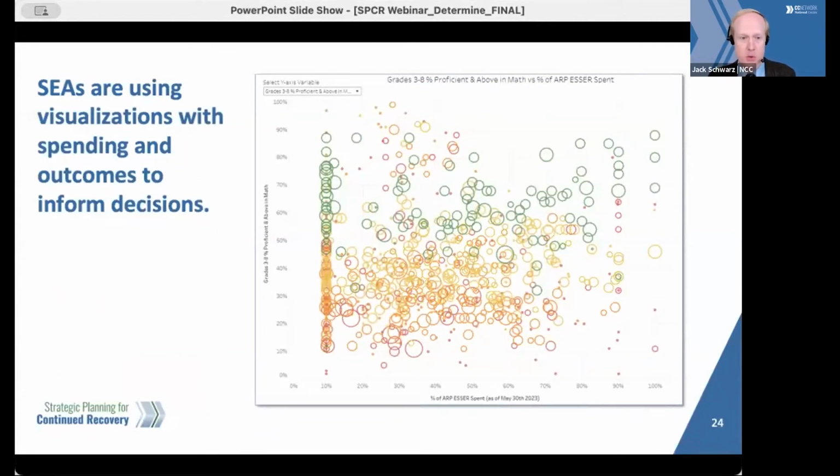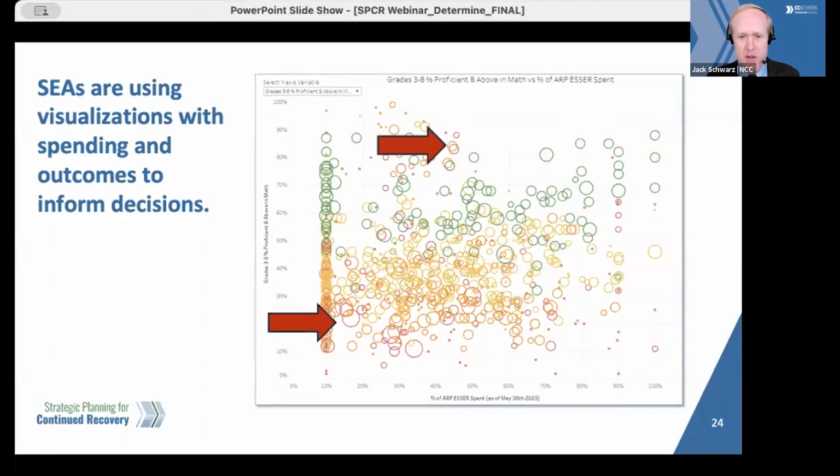This is an internal tool that our partner Engenomics Lab created for New York, showing the percent of ARP spent versus proficiency above in ELA and math for tested grades. The size and the color of the circle you see here indicates this district serves a comparatively large number of students, and over 75% are economically disadvantaged. Based on displacement, we can see that it has spent slightly less than 20% of its ESSER funds, and that student proficiency for tested grades in ELA and math is slightly greater than 20%.